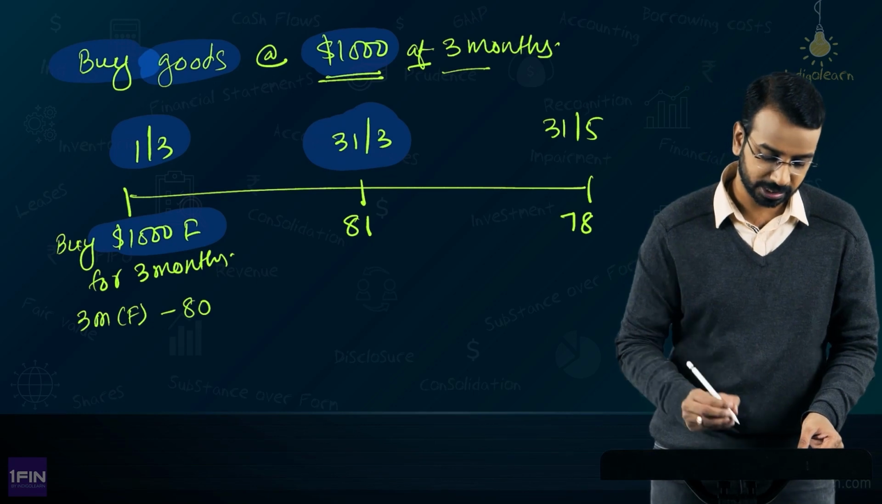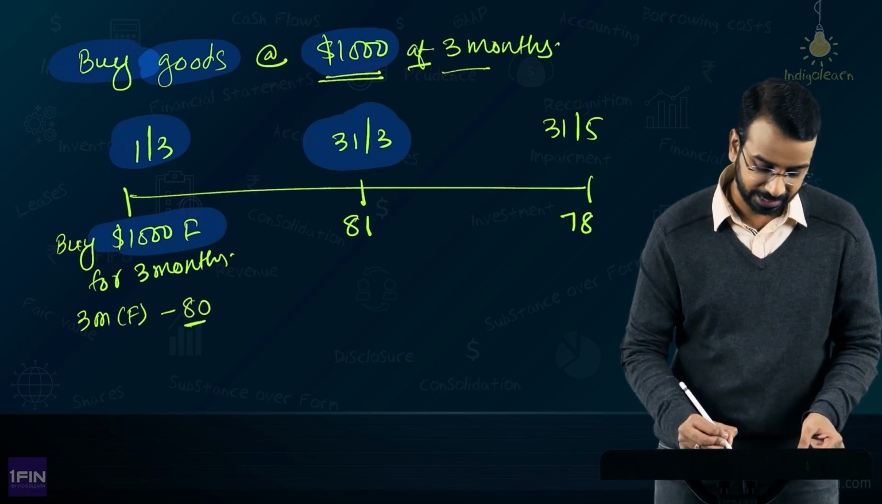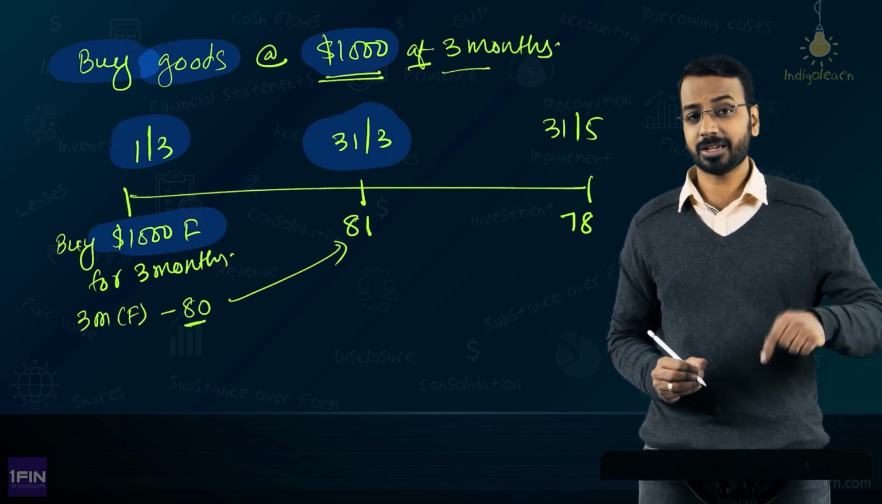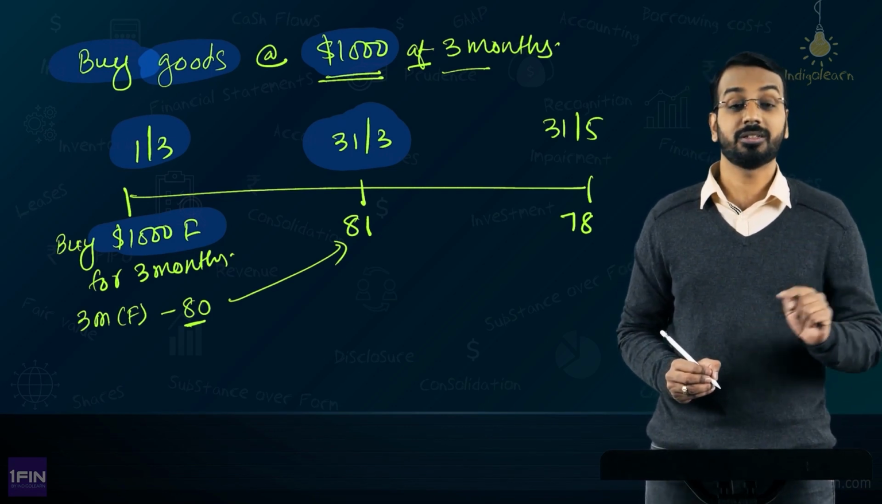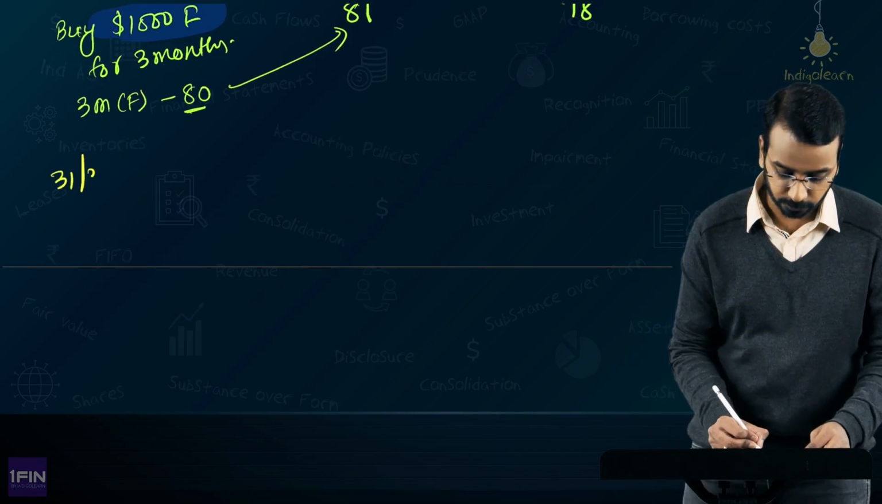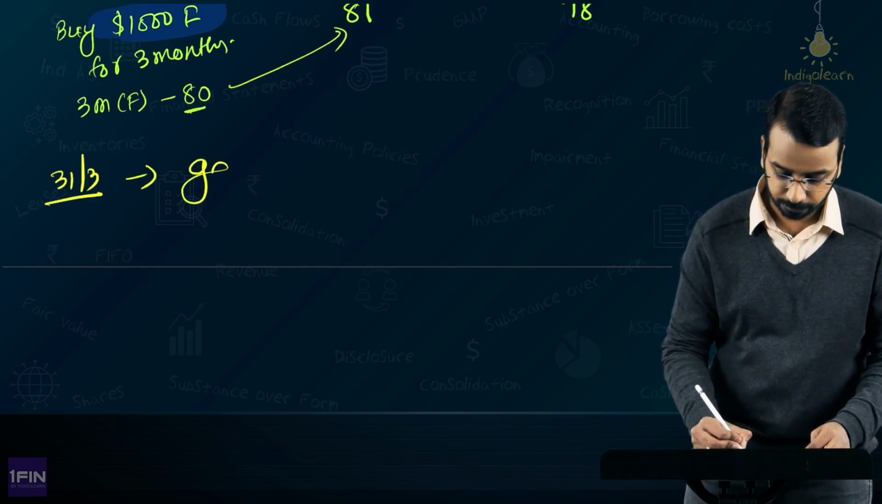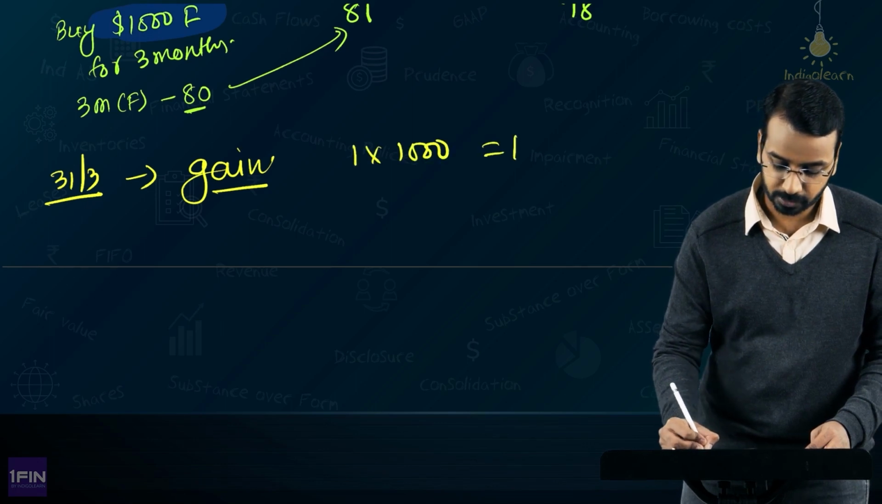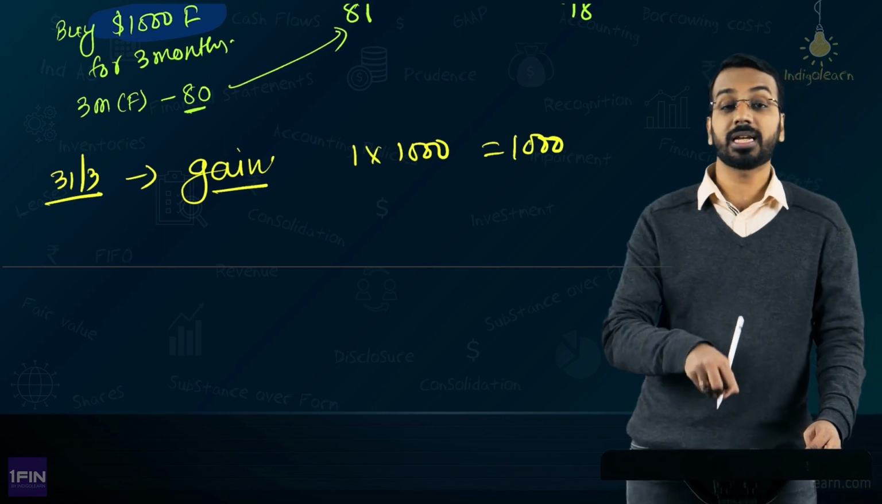See, on 31st of March, two things happen. One, this 80 has become 81. I have agreed to buy something at 80, it has now become 81, means there is a gain or a loss? There is a gain. So, on 31st of March, there is a gain. Gain of how much? 1 rupee per dollar into 1000, that is 1000. I need to recognize this gain.